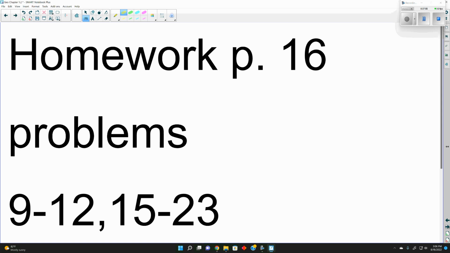Actually, any of the ones that require a ruler I got rid of, because I'm not making y'all have a ruler or try to recopy those. So it's 9 through 12 and 15 through 23.